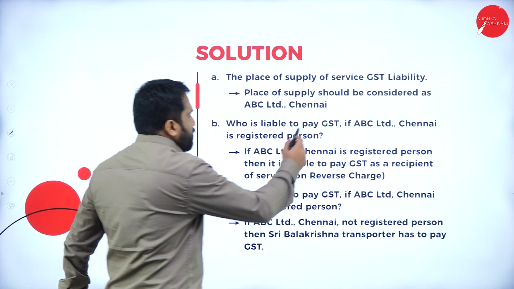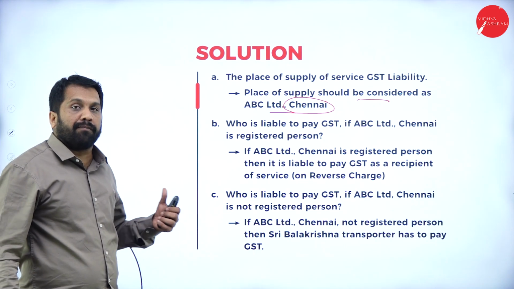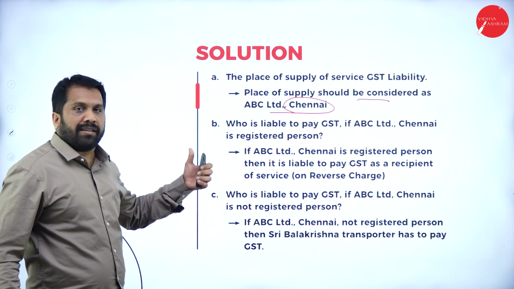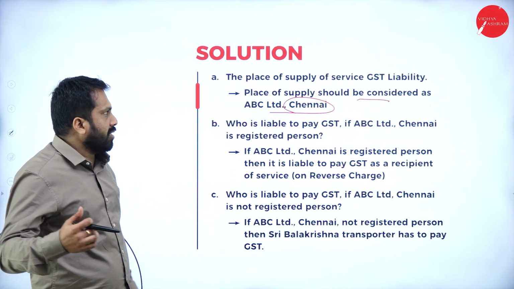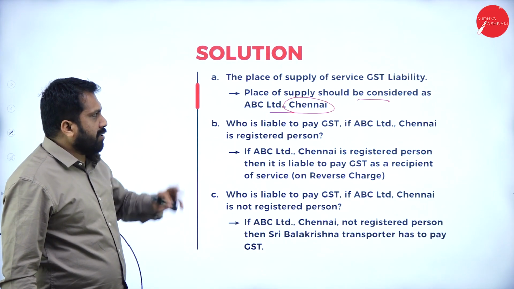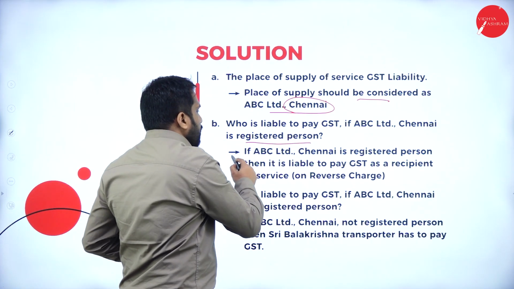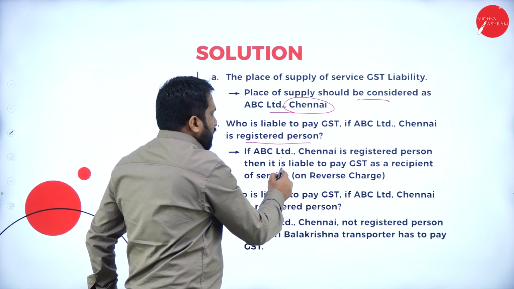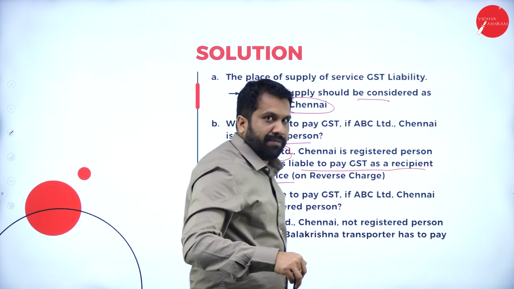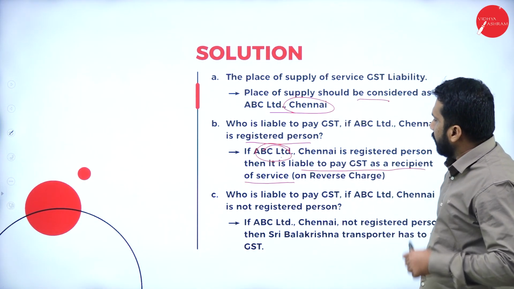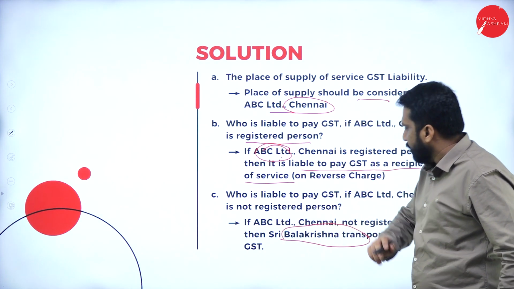First one. Place of supply should be considered as Chennai because ABC Limited is from where? Chennai. So the place of supply must be Chennai. Second one. Who is liable to pay GST? ABC Limited. If ABC Limited Chennai is a registered person, it is liable to pay GST as recipient of service. ABC Limited itself has to pay the GST. Now, if he is not registered, then Sri Balakrishna has to pay the GST.